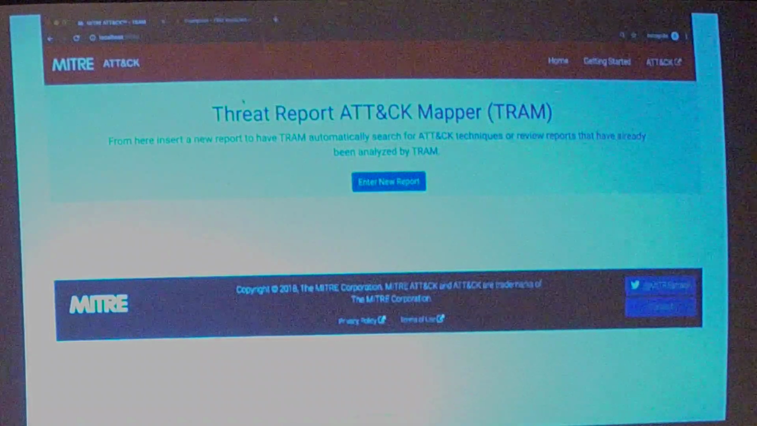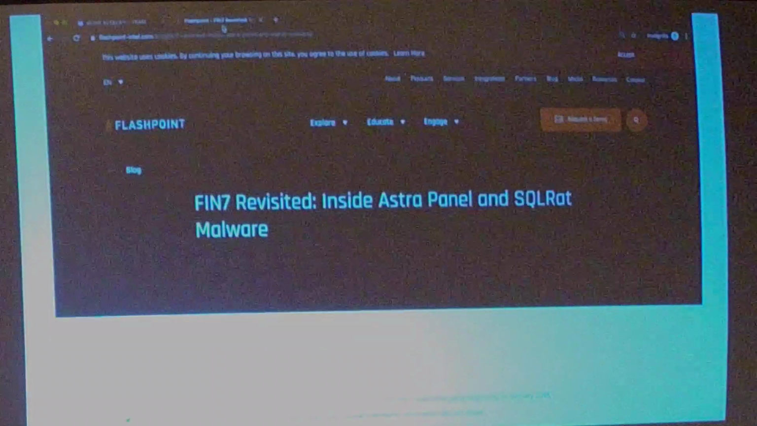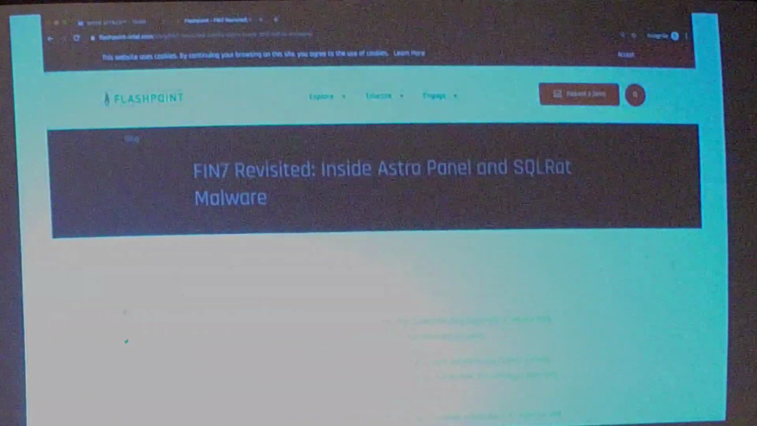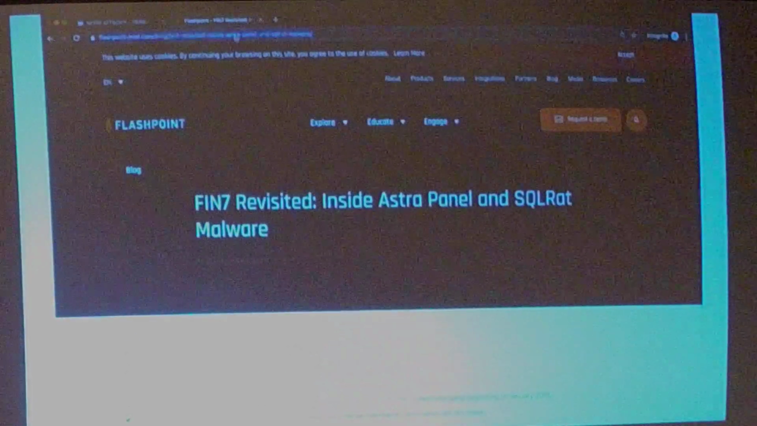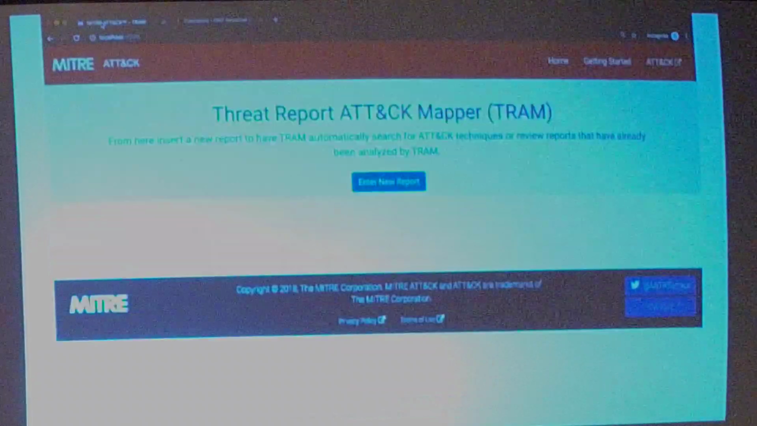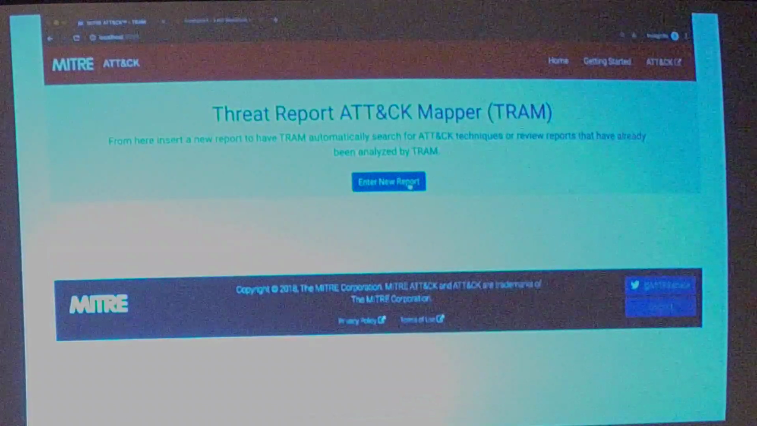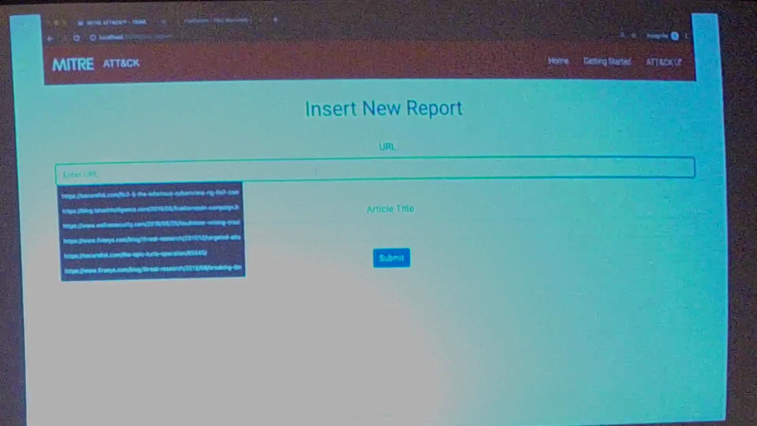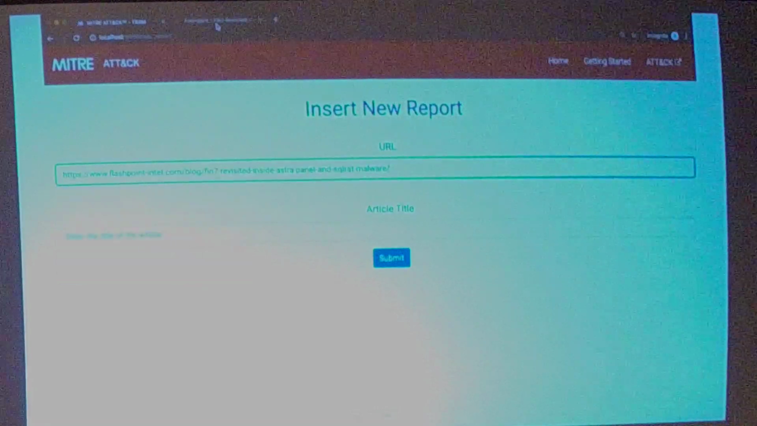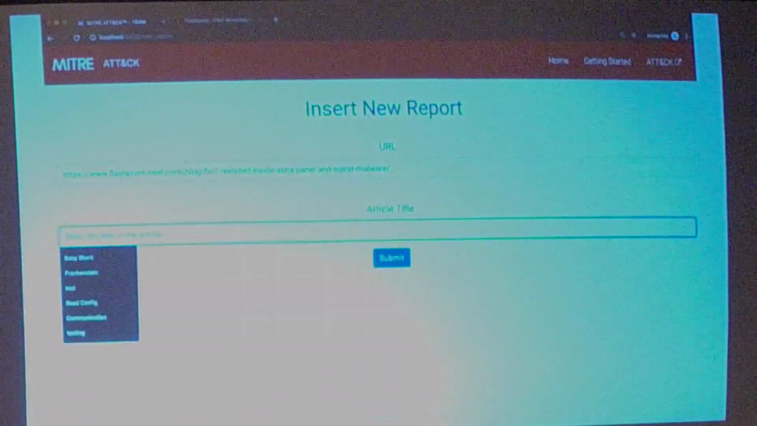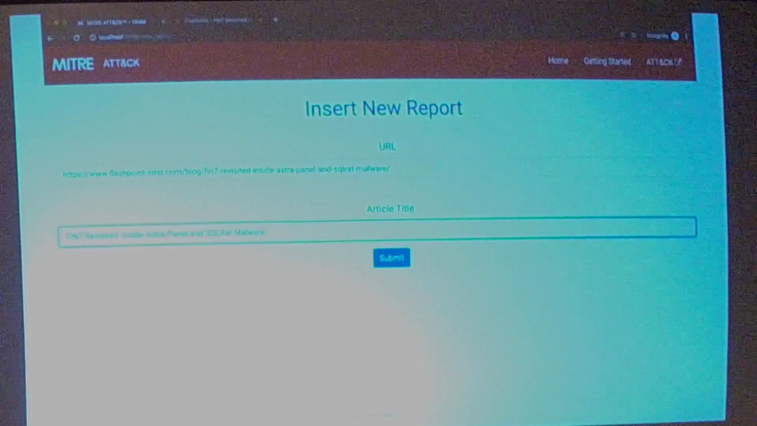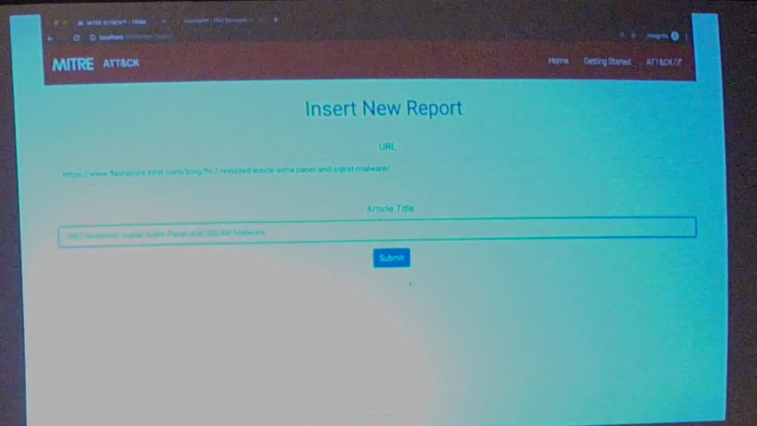All right, so let's say I'm on the internet looking around, and I find this Fin7 report. I'm like, okay, this seems interesting. I think there's probably going to be some techniques in here. I can copy the URL, go into TRAM, hit enter new report, and just paste that in there. I'm also going to grab the title so that as I have lots of reports, I know where this came from. And then I'll go ahead and submit.